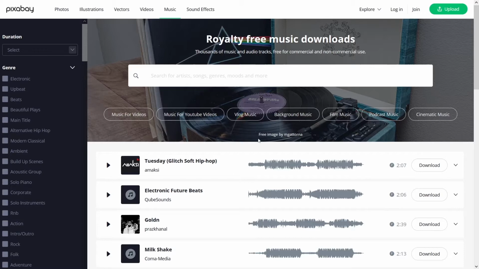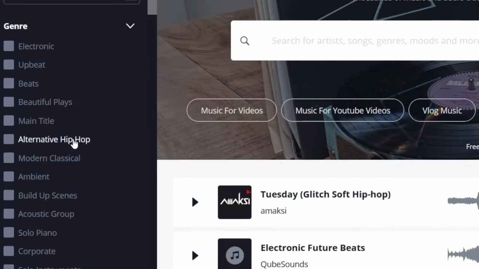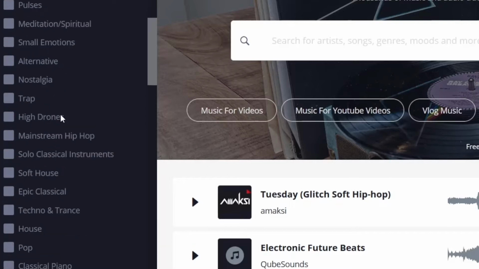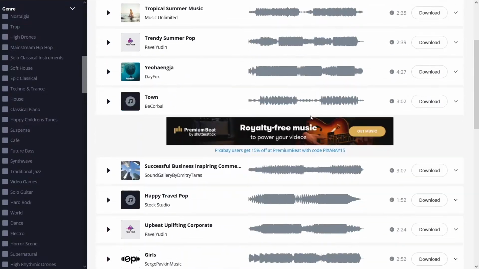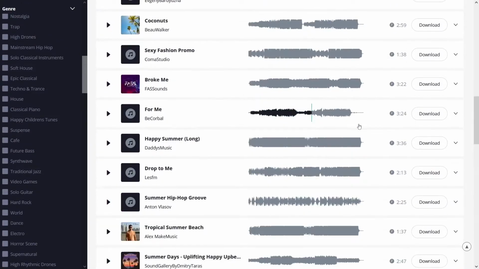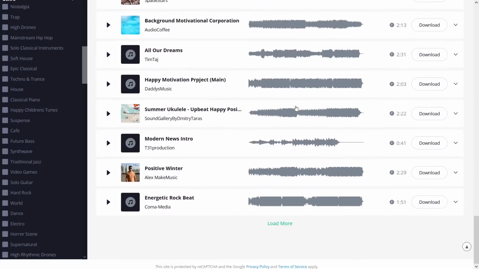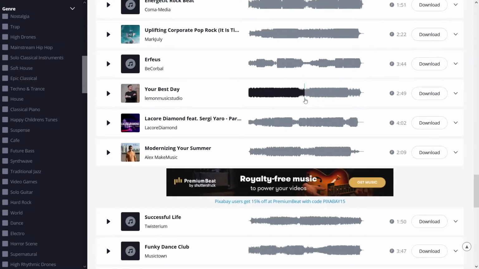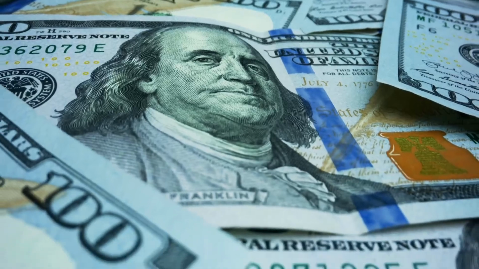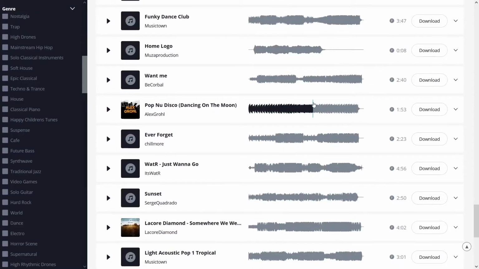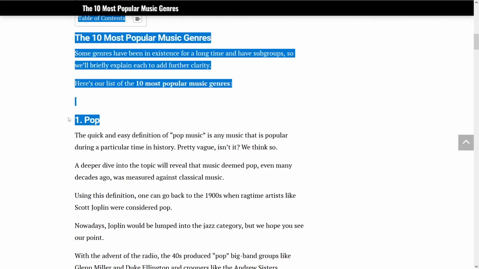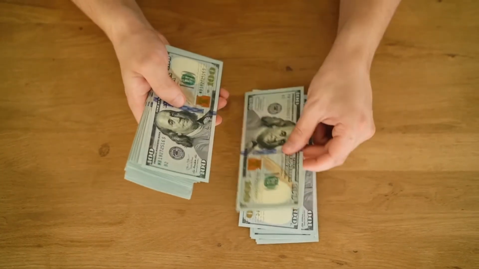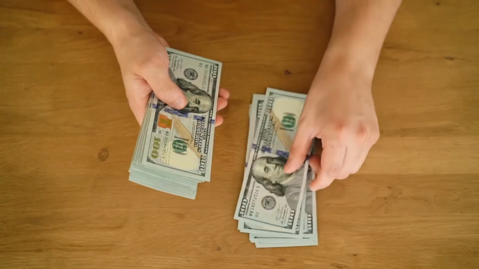Now, if we go back to Pixabay and on this music section, you can see on the left-hand side, you have a lot of these categories, but you can just search for pop music. Just click on pop music, and then you will be selected all of these. So you can see that there are a lot of these songs, and that means a lot of money. If you just scroll down below, there is endless opportunity for you. So we can make a lot of money with it if we just apply ourselves. You just have to invest time. You have to listen to some of these songs. It's going to be really easy, guys. It's going to be fun as well, so you can make money at the same time. So let's download some of that pop songs and let's see how we can get that money for ourselves so we can go and buy ourselves whatever we want.